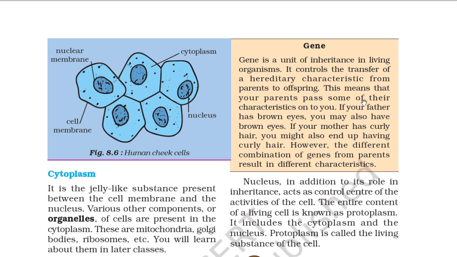This means that your parent passed some of their characteristics on to you. If your father has brown eyes, you may also have brown eyes. If your mother has curly hair, you might also end up having curly hair. However, the different combination of genes from parents results in different characteristics.